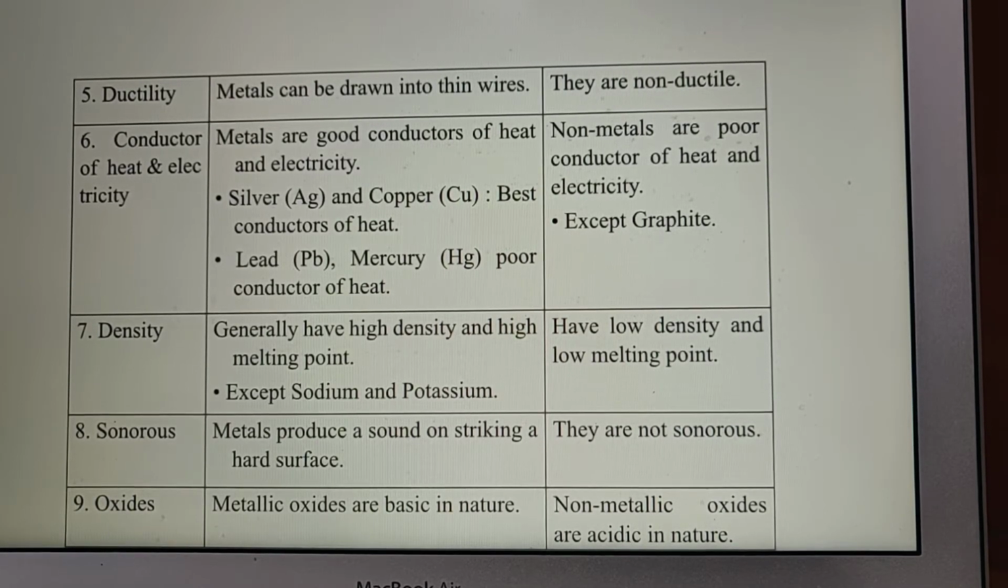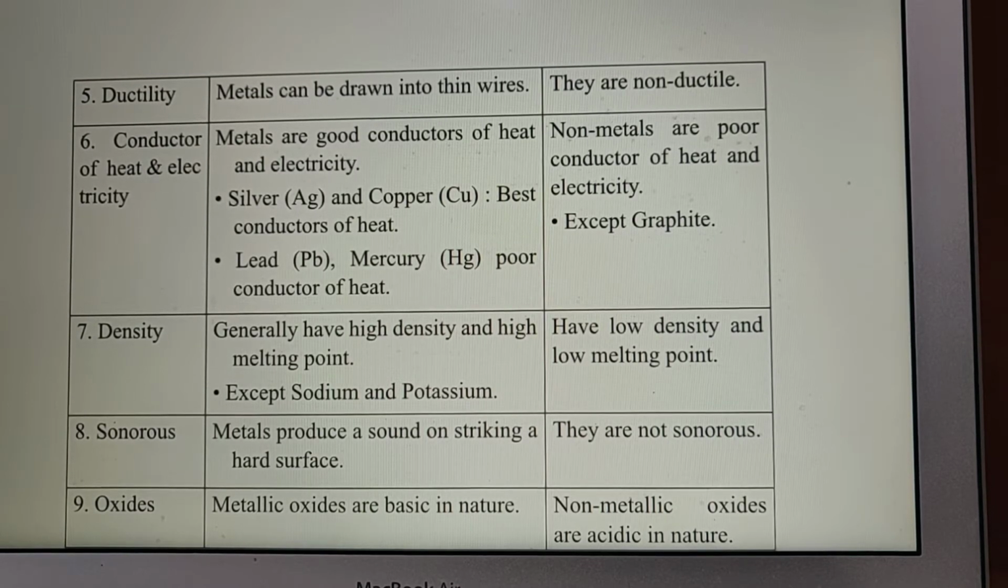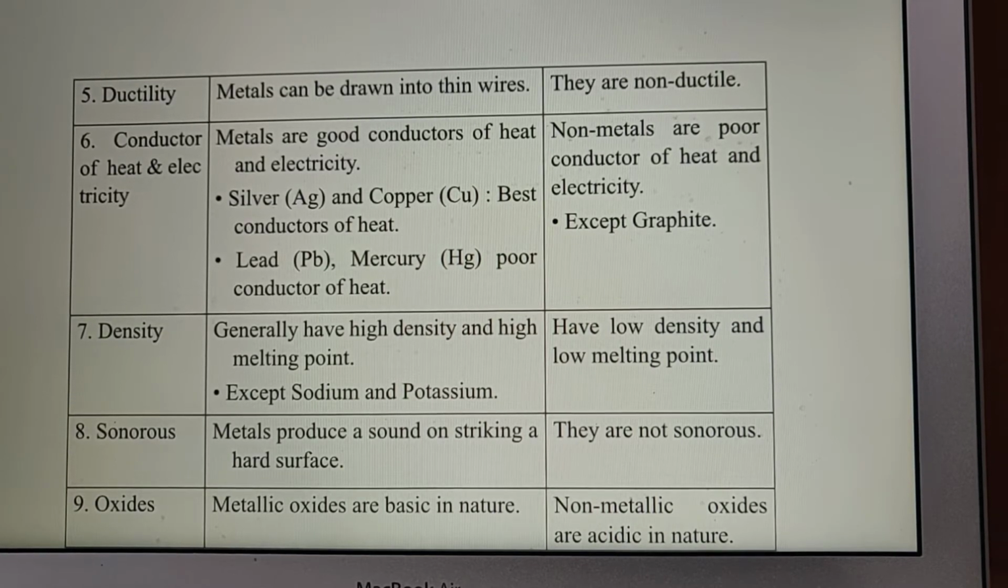Conduction of heat and electricity. Metals are good conductors of heat and electricity. Non-metals are poor conductors of heat and electricity. The exception is graphite, which conducts electricity. In the case of metals, silver and copper are the best conductors. Lead and mercury are poor conductors of heat.